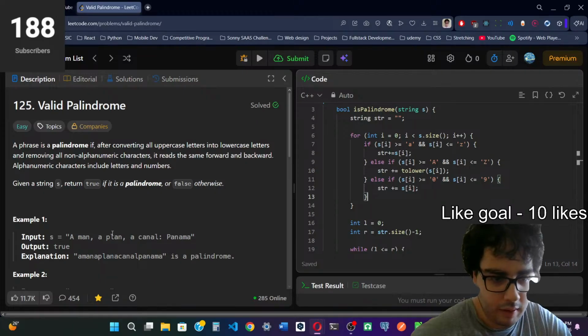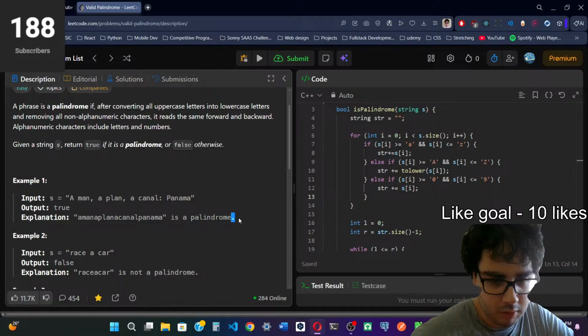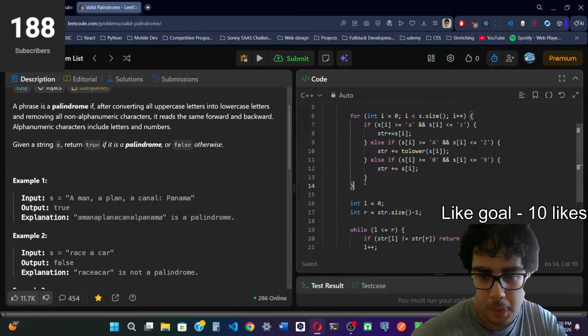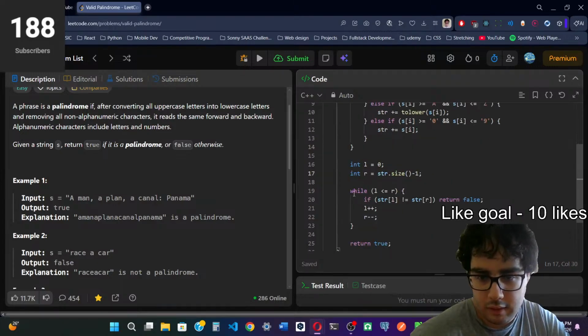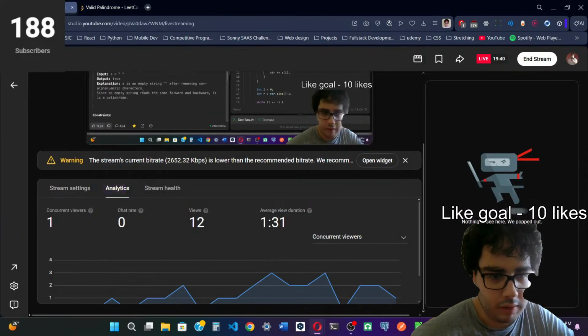We're not going to add any commas, colons, periods, or semicolons to the modified string. And then at the end, this is how we check if the string is a palindrome after converting it to a correct string.